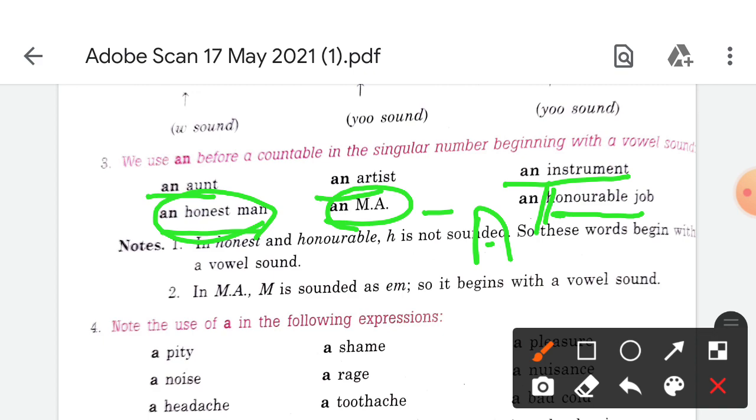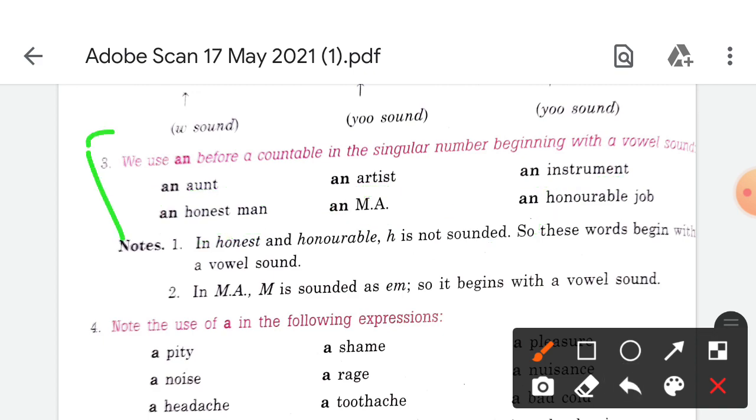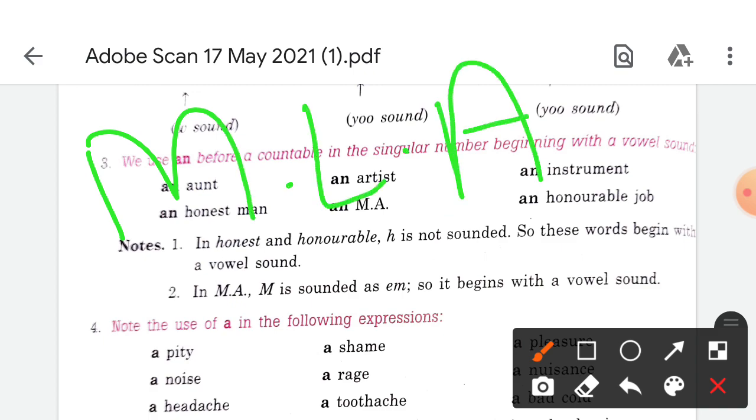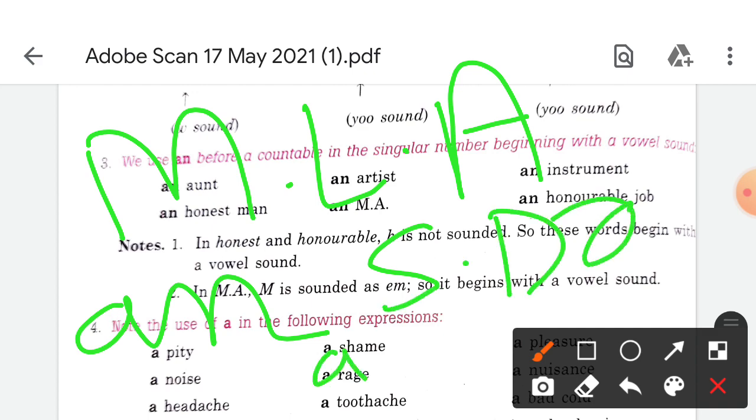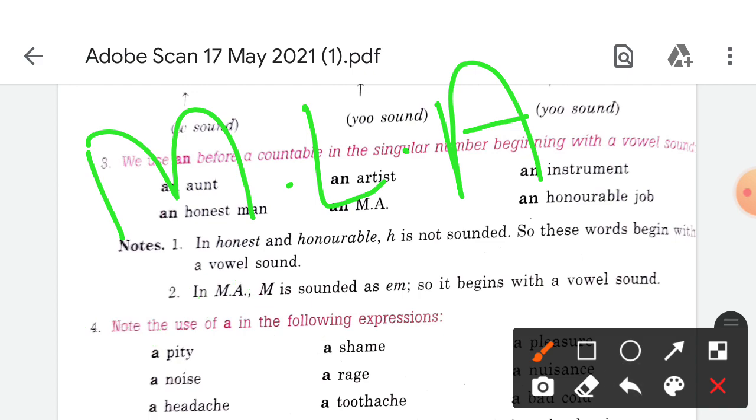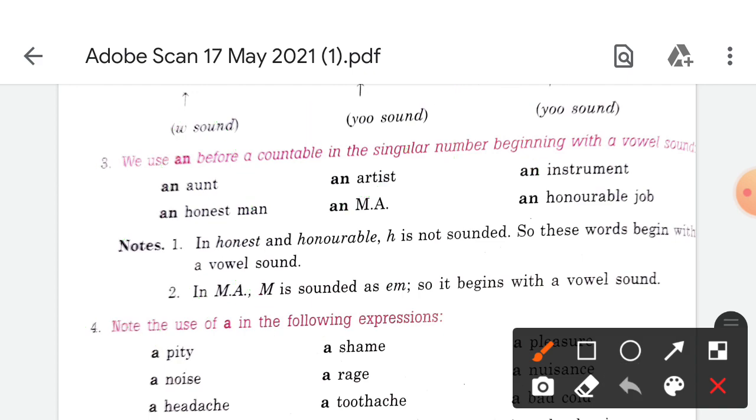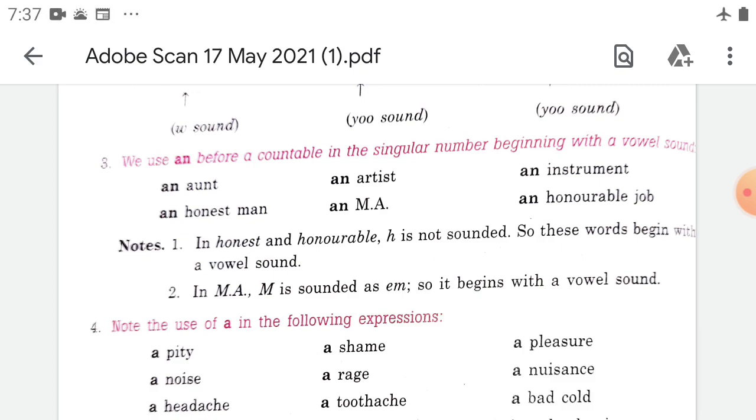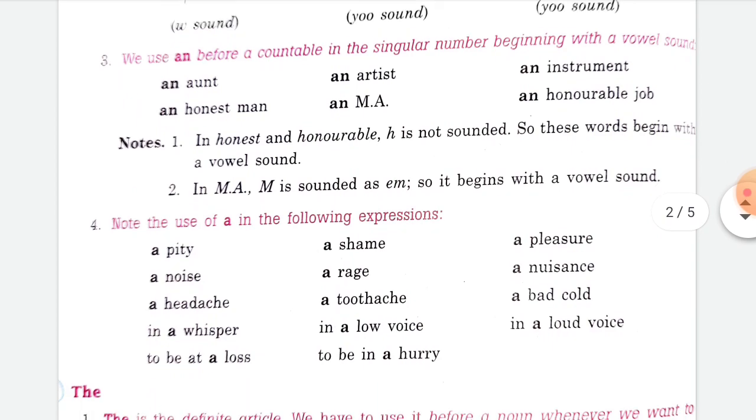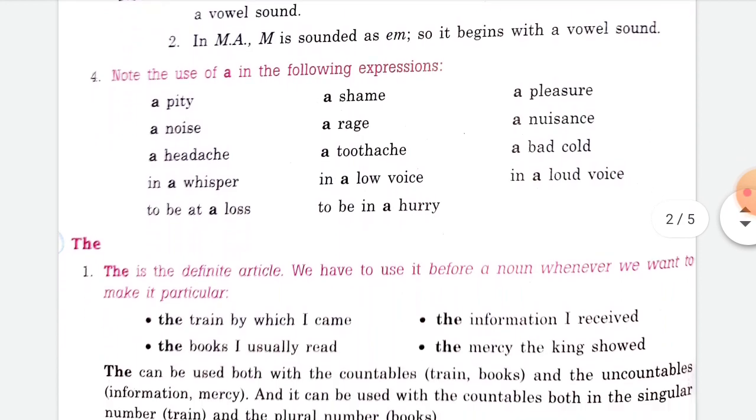Some more examples: an MLA, an SDO, an MCom, an MSc. In all of these we use an. So you don't have to look at whether the letter is a vowel or consonant, you have to look at the sound. This is how we use it.